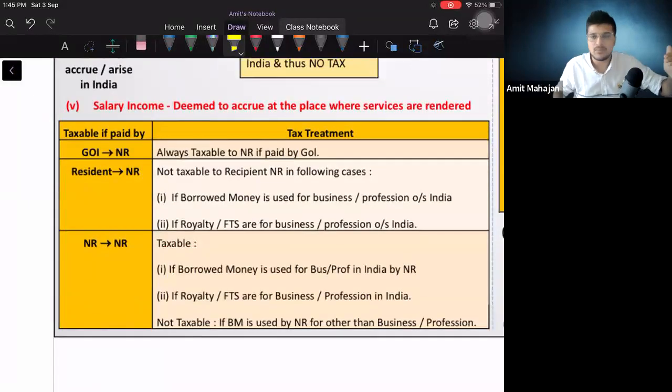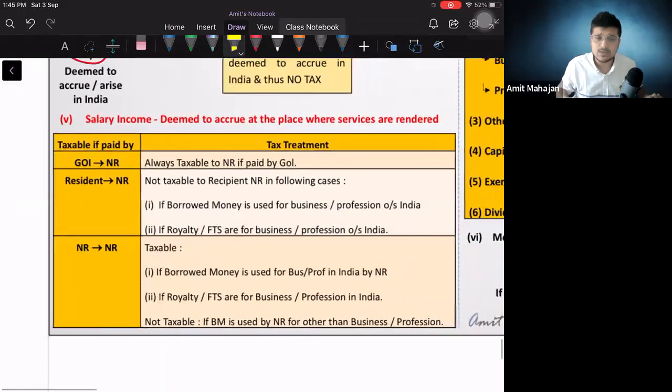सबसे इंपॉर्टेंट पॉइंट अभी आने वाला है, पॉइंट नंबर 5. Salary income deemed to accrue at the place where services are rendered. This is the place where everybody or most of you guys can get confused. तो मेरे रेगुलर बैच में भी मैंने एक चार्ट बना के दिया था.